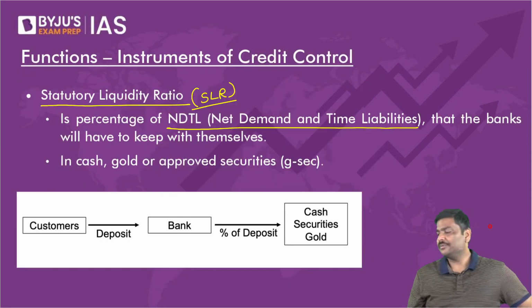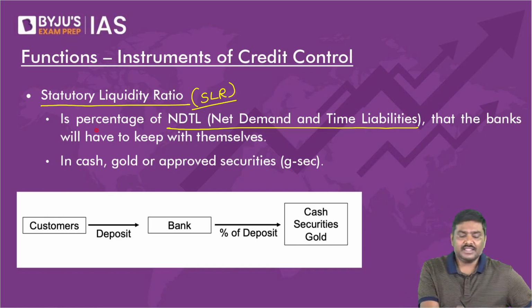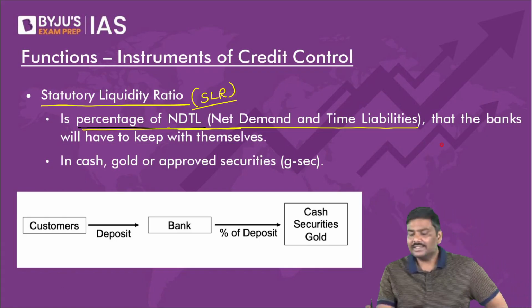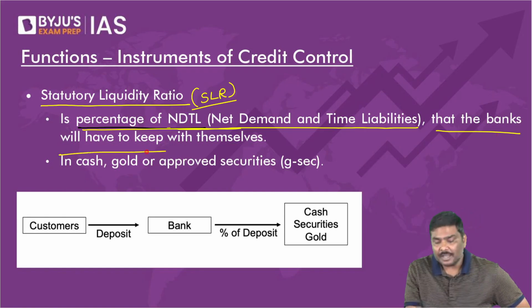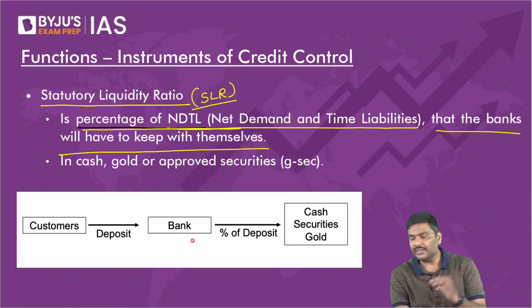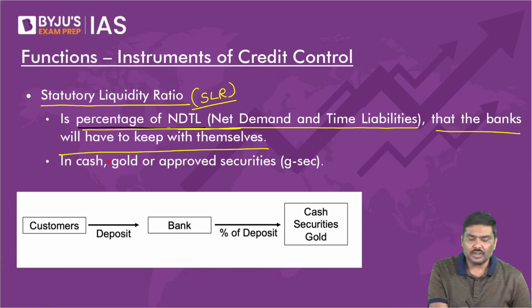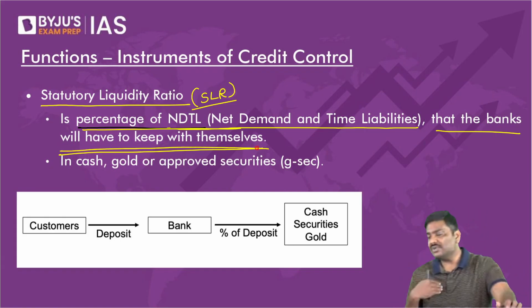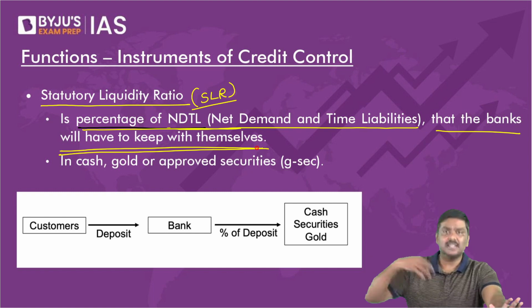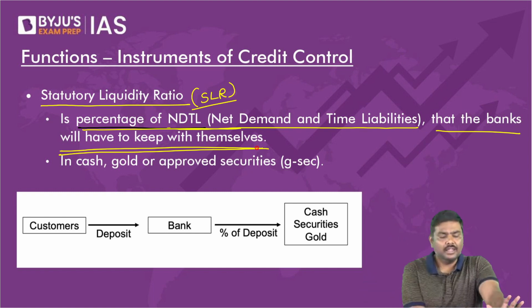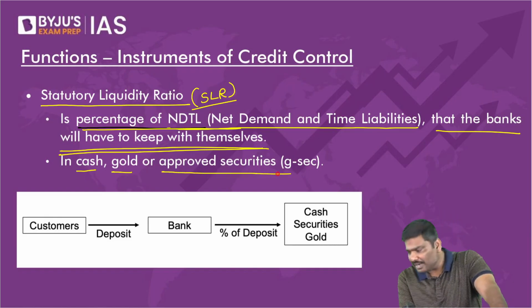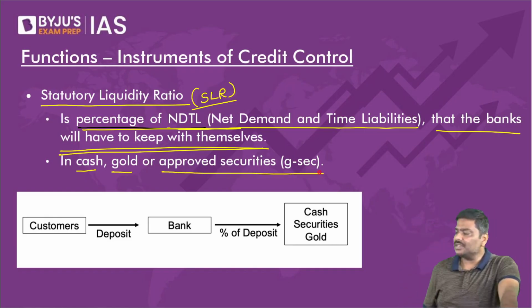Now come to SLR. NDTL is done. Come to SLR. It is a percentage of NDTL that the banks will have to keep with themselves. Understand the definition here. It is the percentage of NDTL that the banks will have to keep with themselves only, in the form of cash, in the form of gold, in the form of government securities. Any problem with this?